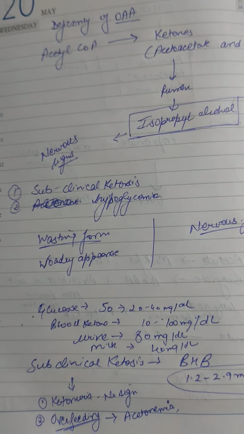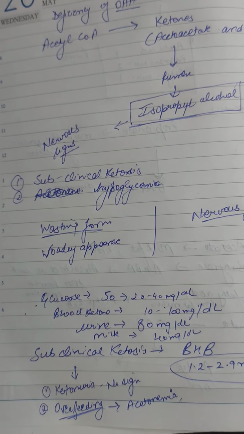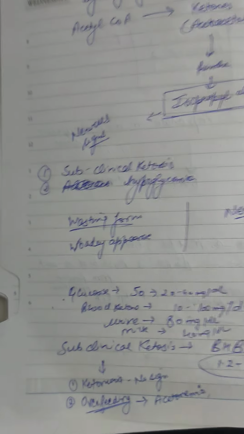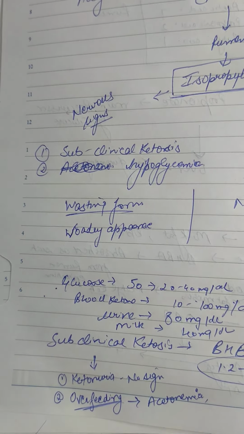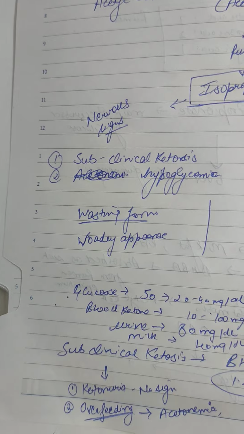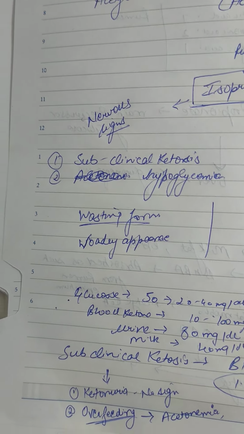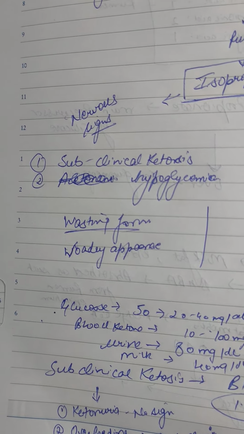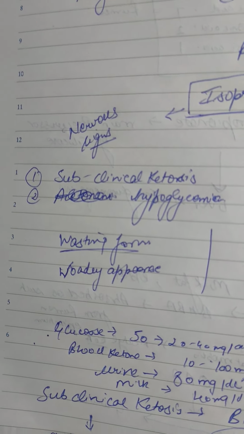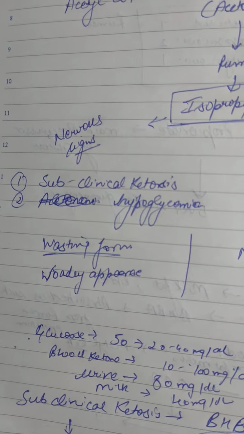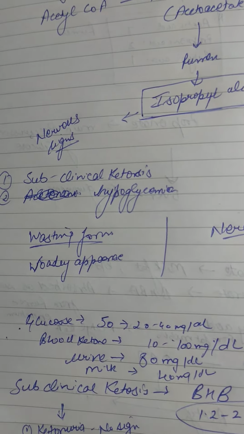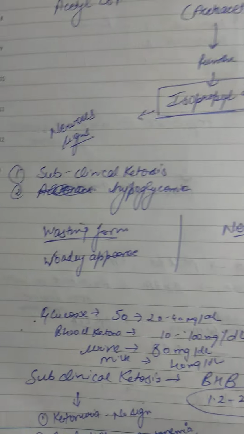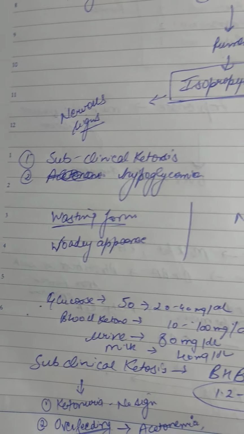Now, there can also be a subclinical form of ketosis in which there is only ketonuria and no other clinical signs. Even the glucose level inside the body of the animal is normal, and there is only a higher BHBA if we measure the BHBA in the serum of the animal, which rises only to a certain extent. There will be no clinical signs. It is also called type 2 ketosis.